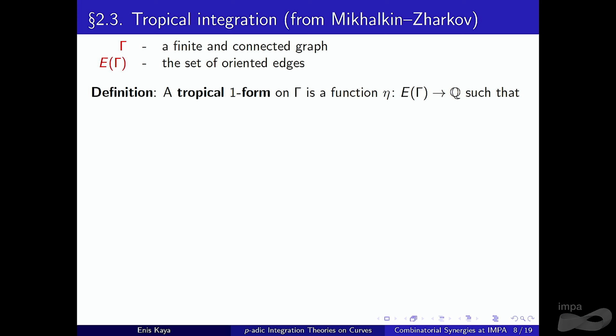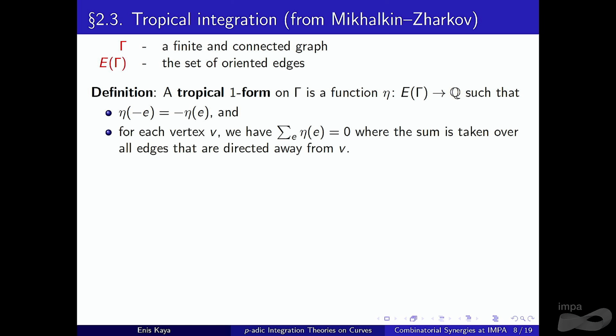So a tropical one form on gamma is a function from the set of oriented edges to Q, such that eta of minus E is equal to minus eta of E. So once again, we have an edge E. Then minus E is the same edge with reverse orientation.